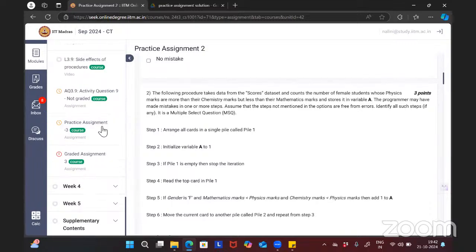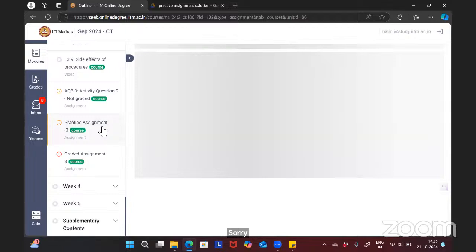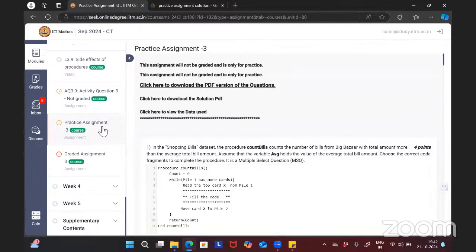How many questions would be there in the exam? Approximately nearly 15 questions in CT. It can be 15, more than 15 or less than 15, like 13 to 15 or 15 to 18, something like that. Okay.